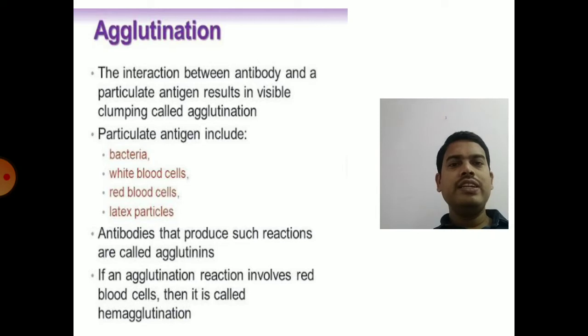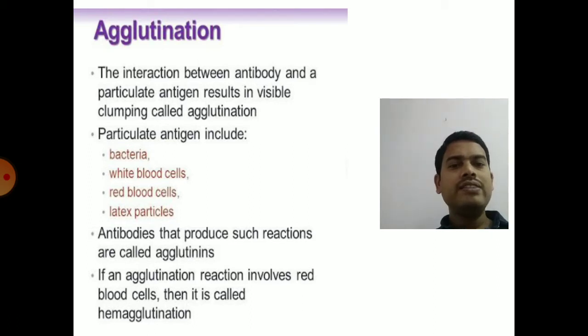So next one is agglutination. In this agglutination reaction, the antibody will react with particulate antigen, resulting in visible clumping called agglutination. In the previous precipitin reaction, the antibody is reacting with the soluble antigen, but in agglutination reaction, the antibody is reacting with particulate antigen, forming a clear visible clumping called agglutination.